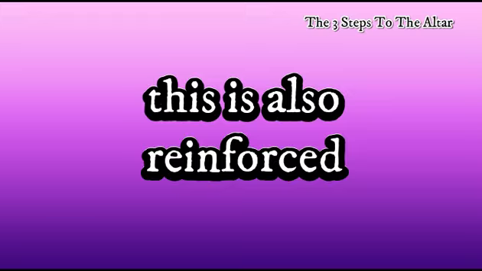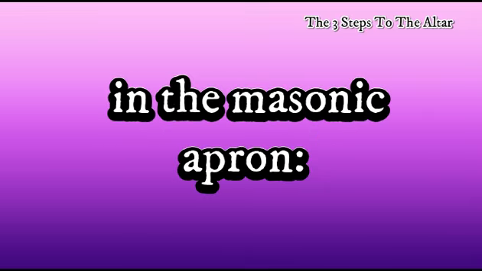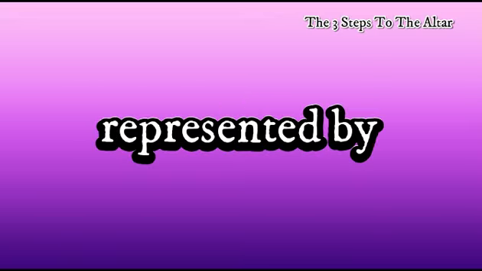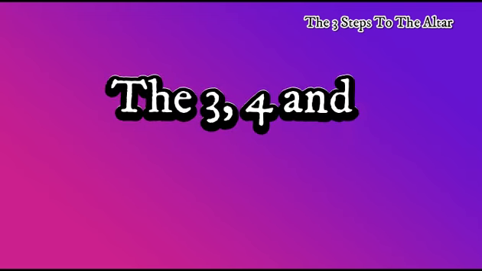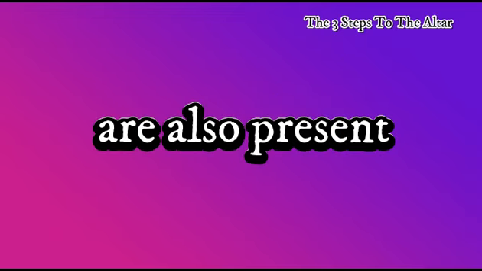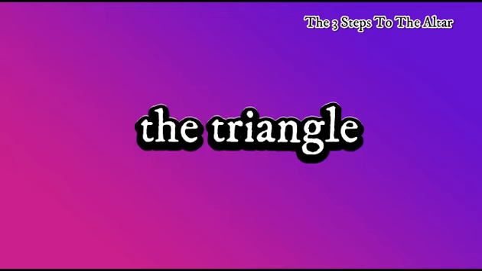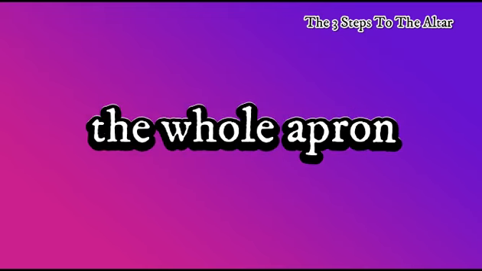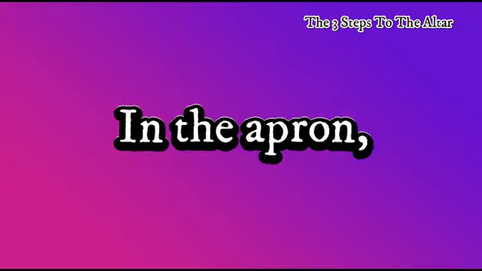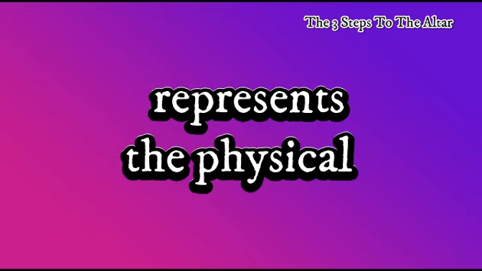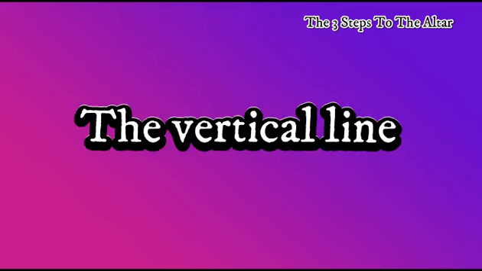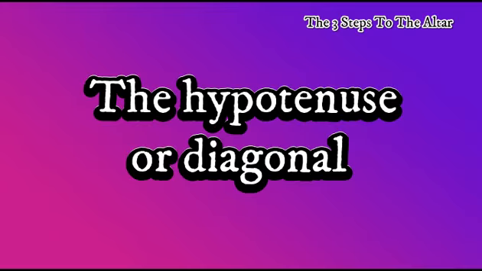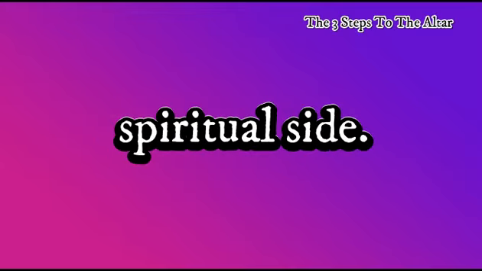This is also reinforced by the symbolism in the Masonic apron. Spirit, represented by the triangular flap, descends into matter, represented by the square base of the apron. The 3, 4, and 5 factors are also present in the apron. The triangle has 3 corners, the square has 4 corners, and with the flap up, the whole apron has 5 corners. In the apron, the base of the triangle represents the physical aspect of ourselves. The vertical line represents our mental or intellectual aspect, the hypotenuse or diagonal representing our spiritual side.